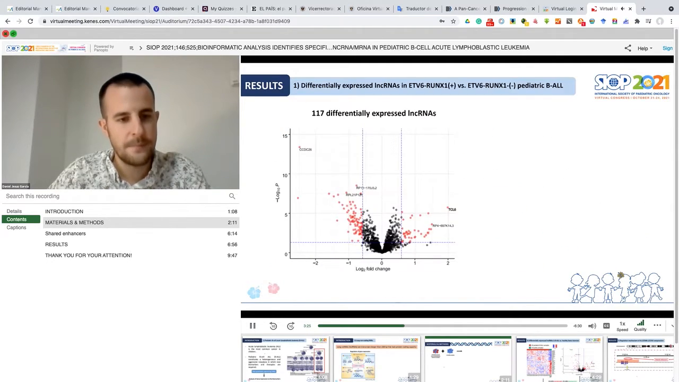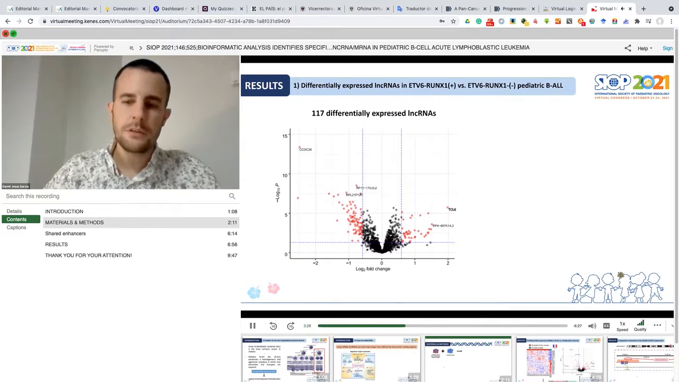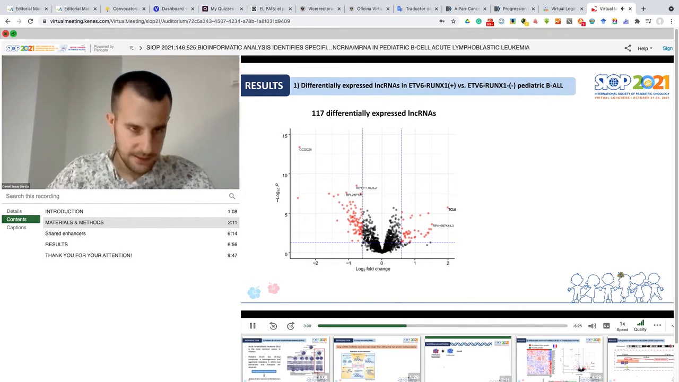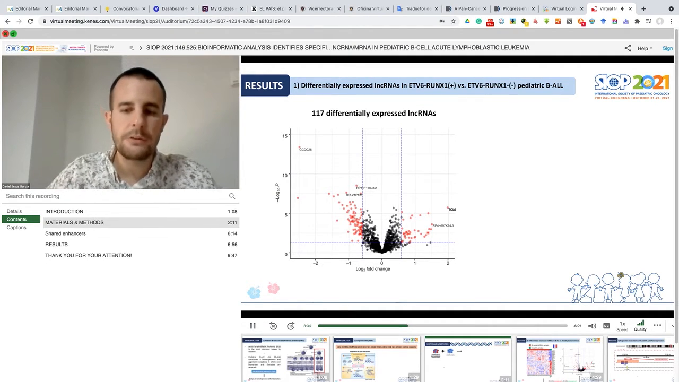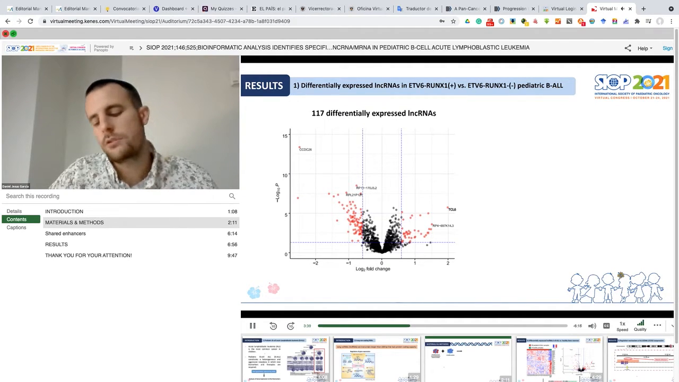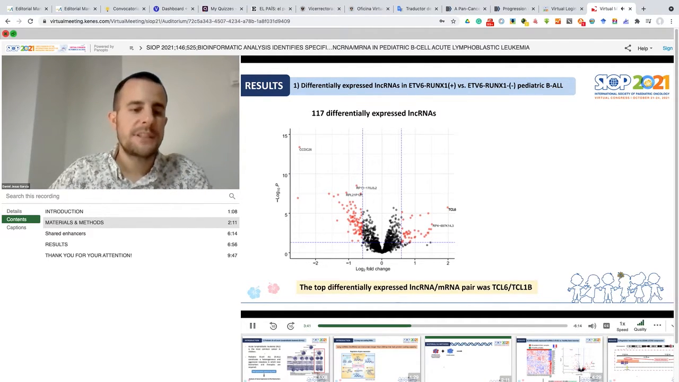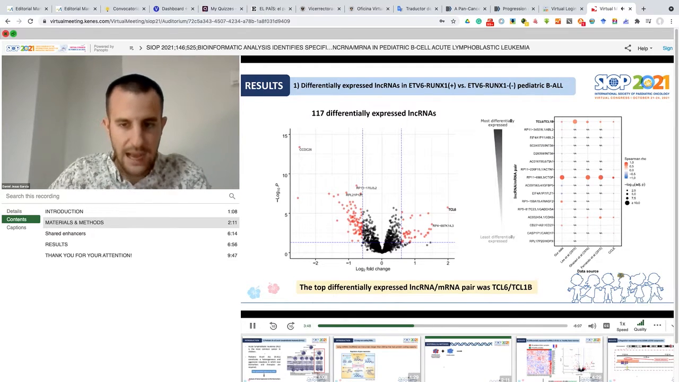bioinformatic pipelines. So as a first result, we obtained a list of 170 differentially expressed non-encoding RNAs between B-ALL patients in our microarray with the translocation 12;21 and without the translocation 12;21. The top differentially expressed non-encoding RNA and mRNA pair was TCL6, TCL1. And here, we obtained a high correlation in our microarray and other data sets for these two genes.